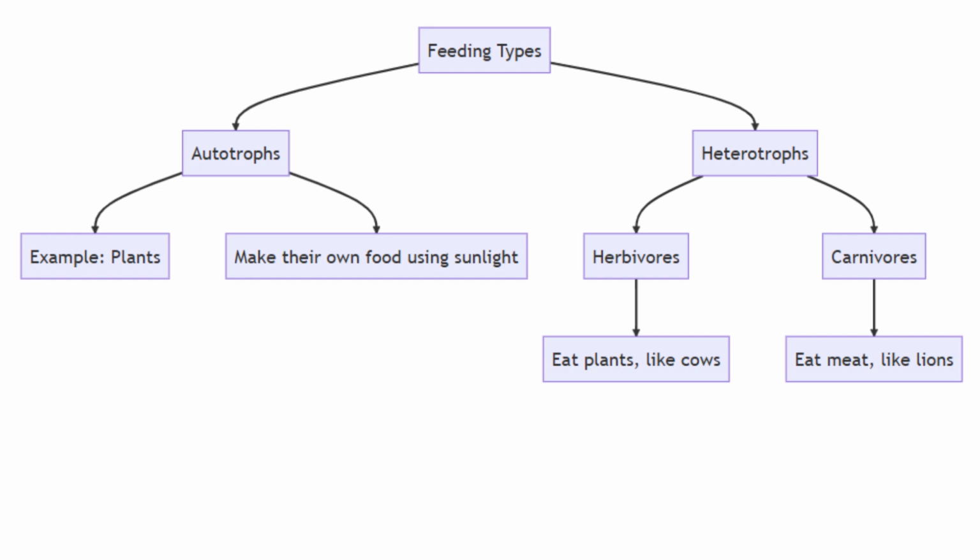Every organism has a way of getting energy. Autotrophs, like plants, make their own food using sunlight. Heterotrophs, like animals, rely on others for nutrition. Herbivores eat plants, like cows. Carnivores eat meat, like lions. Omnivores enjoy both, like humans. Scavengers, like vultures, feed on leftovers. Detritivores, like crabs, break down dead organisms, speeding up decay. Finally, microscopic organisms called saprotrophs use enzymes to decompose dead material, enriching the soil for new life to grow. It's nature's way of recycling.